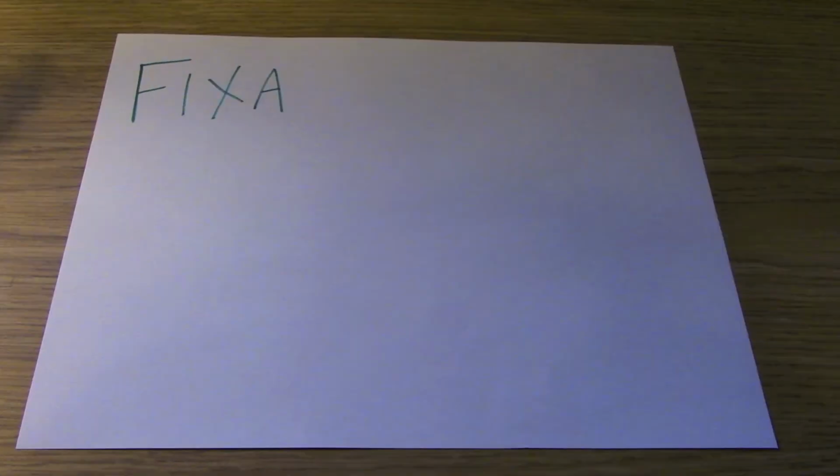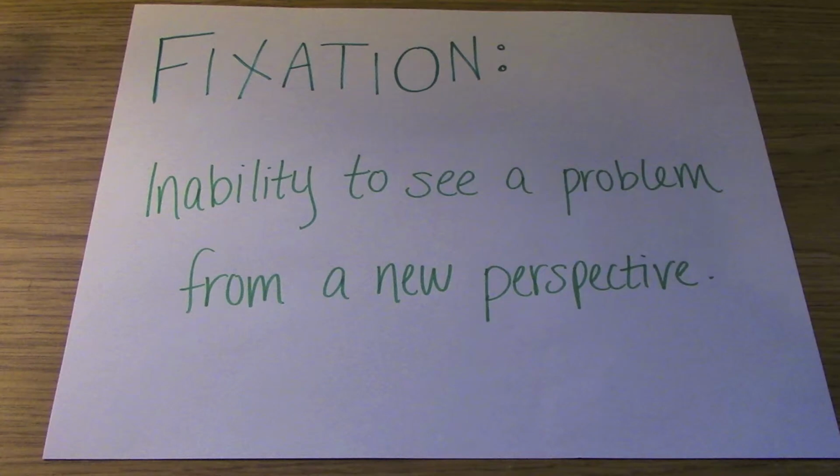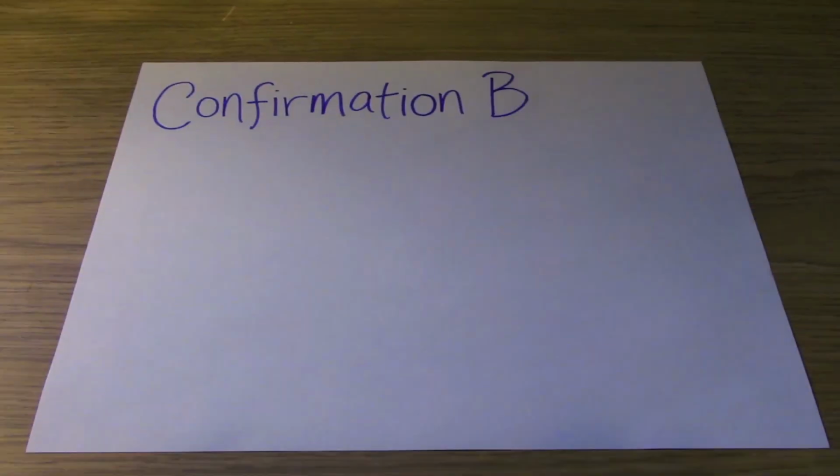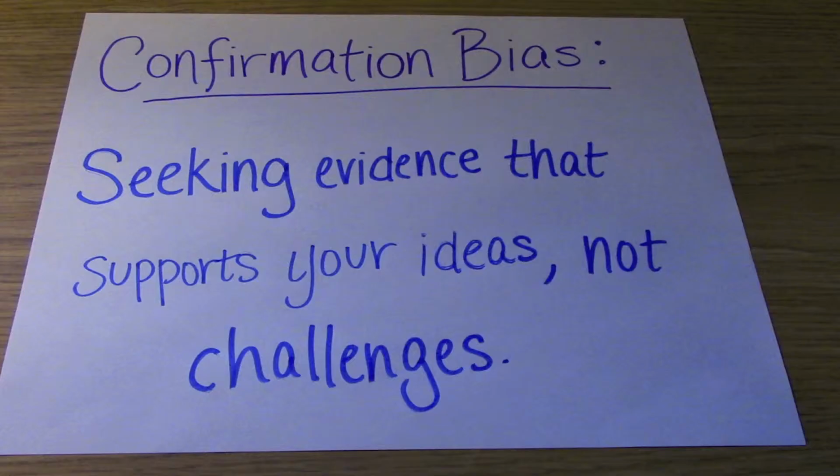Prototypes can become hindering, though. For example, fixation. Fixation is defined as the inability to see a problem from a new perspective. Because our prototype affects our judgment of people, events, or objects, being fixed on one perspective can be detrimental if your prototype is negative or negatively biased. Even worse is confirmation bias, the seeking of evidence that supports your ideas, not evidence that challenges them. By only seeking similar ideas or opinions, we maintain a very limited prototype.